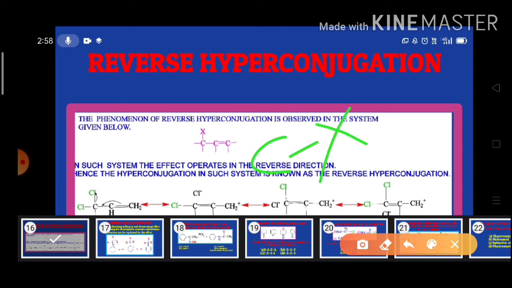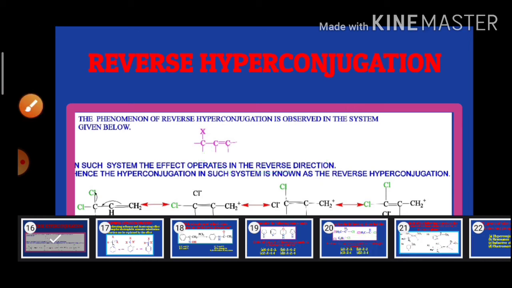Here X means halogen. Halogens may be fluorine, chlorine, bromine or iodine in alpha position to an unsaturated carbon, and this is known as reverse hyperconjugation.